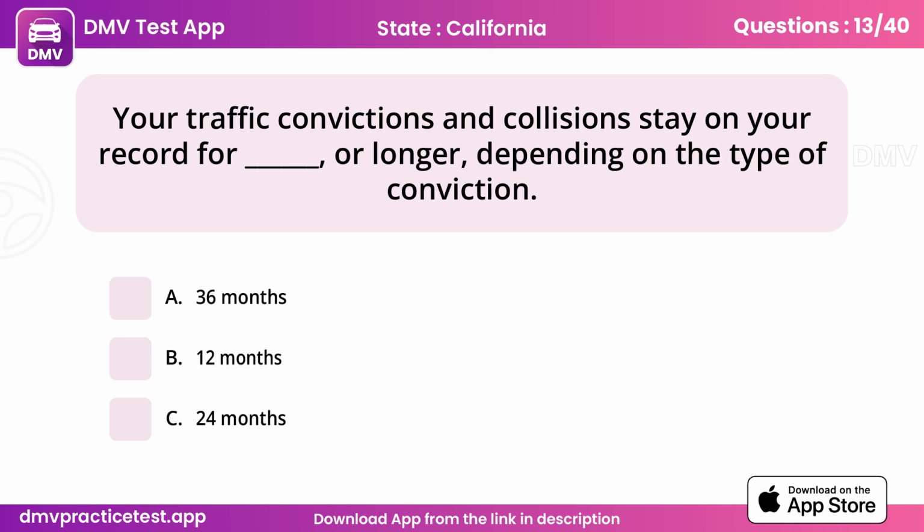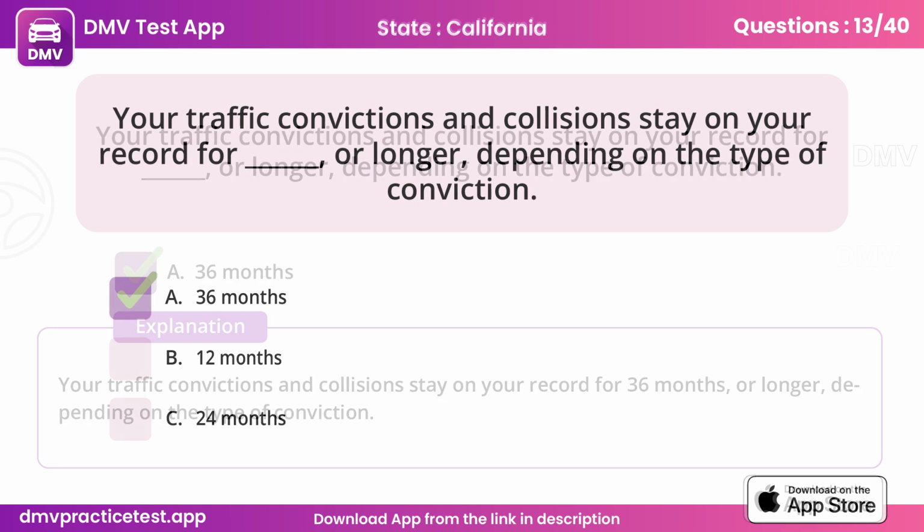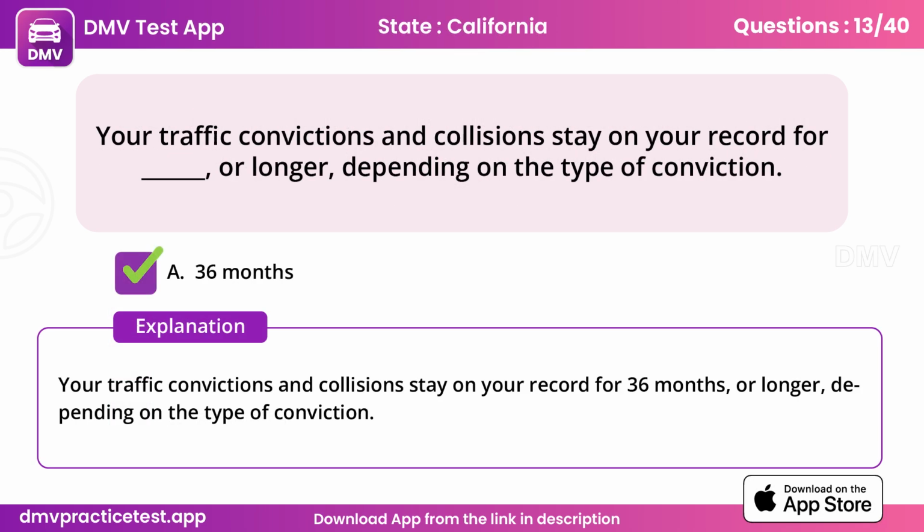Question 13. Your traffic convictions and collisions stay on your record for blank or longer, depending on the type of conviction. A. 36 months. Your traffic convictions and collisions stay on your record for 36 months, or longer, depending on the type of conviction.